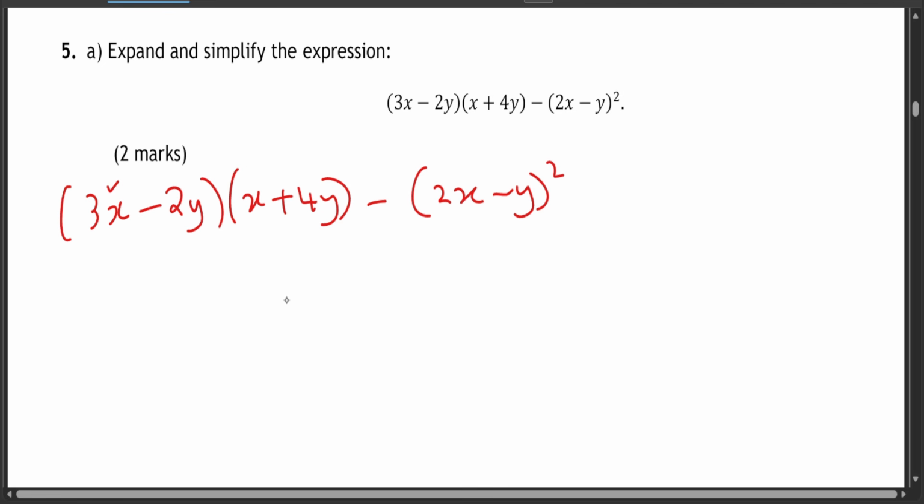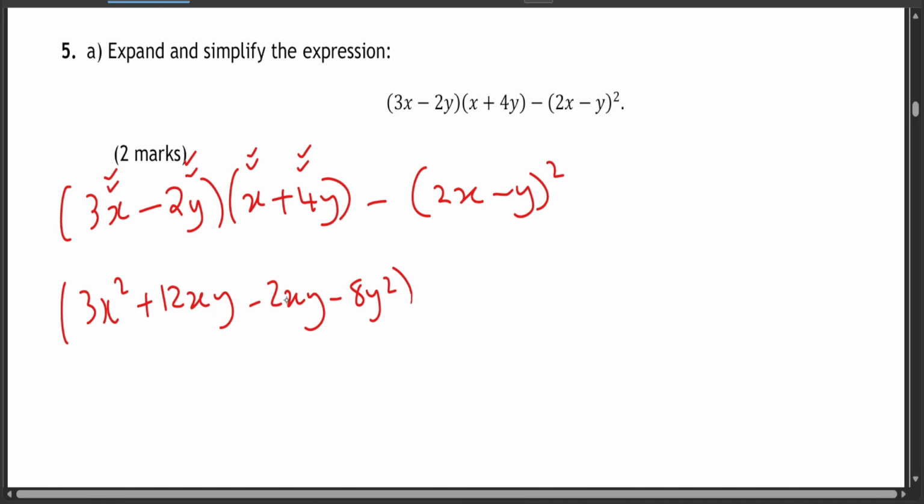Now 3x times x is going to give you 3x squared. 3x times 4y is going to give you 12xy. Negative 2y times x is going to give you negative 2xy. And negative 2y times 4y is going to give you negative 8y squared. Minus into bracket. Now we also expand this one as well.